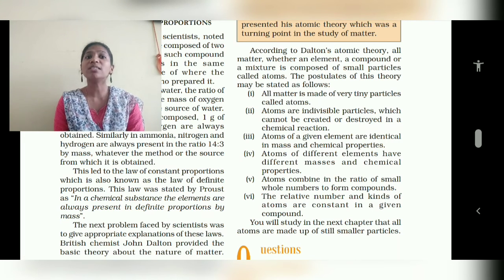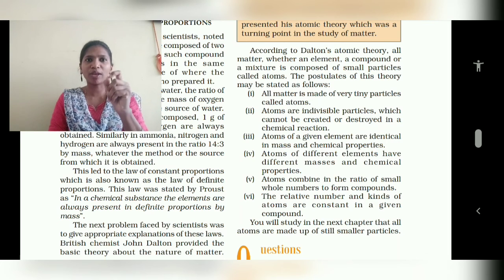So this was stated by Proust. Okay, he was a scientist. In a chemical substance, the elements are always present in a definite proportion by the mass. Okay, so what is the law of constant proportion telling? In every chemical substance, the elements or the compound will be present in a particular proportion.